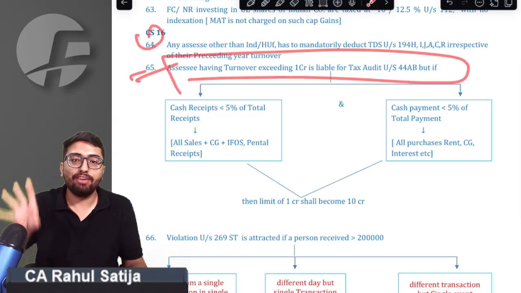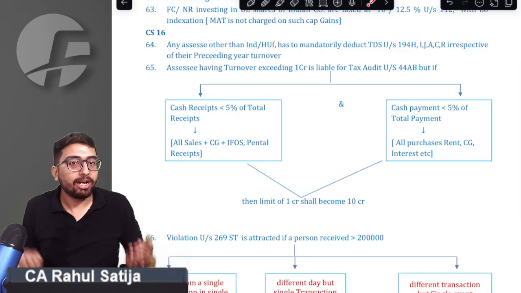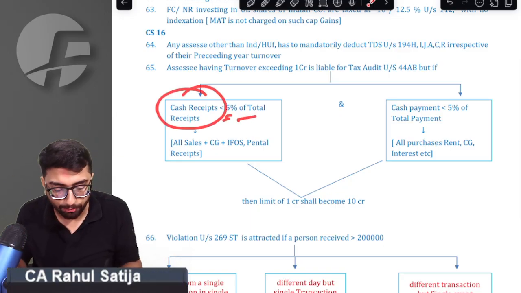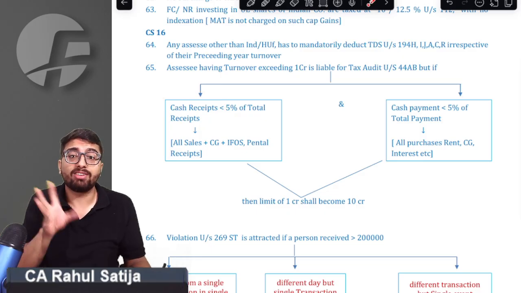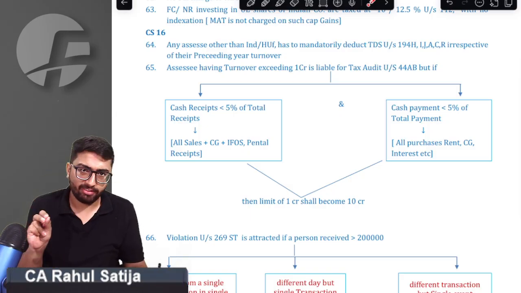See, if you are any individual whose turnover exceeds 1 crore, you are required to get your books of accounts audited. But if your cash receipts are up to 5% of the total receipts, or if your cash payments are up to 5% of the total payments, in that case your 1 crore limit would become 10 crore limit. Sir, we are aware of that fact.